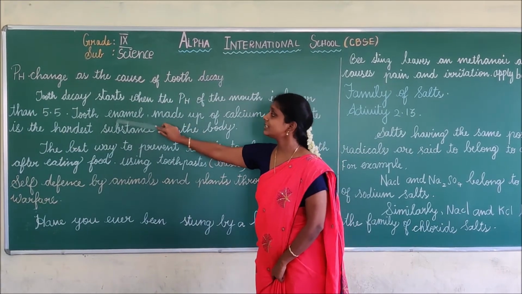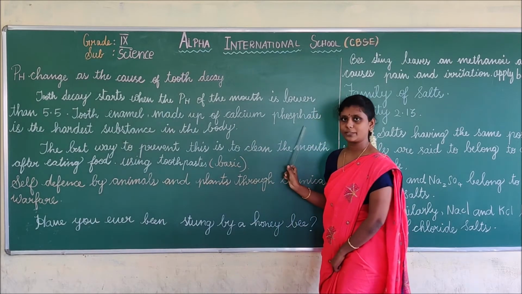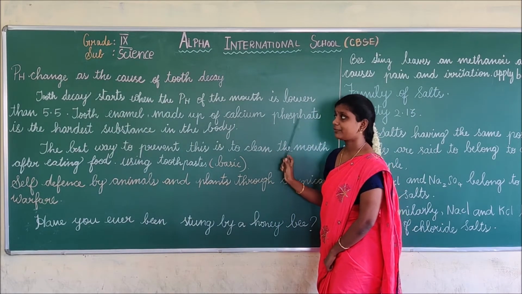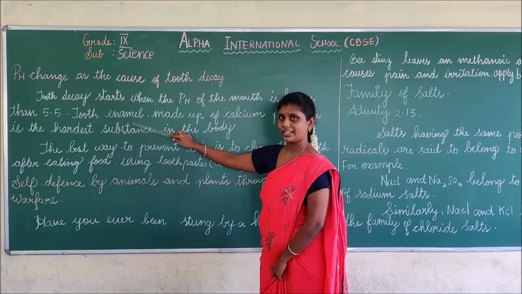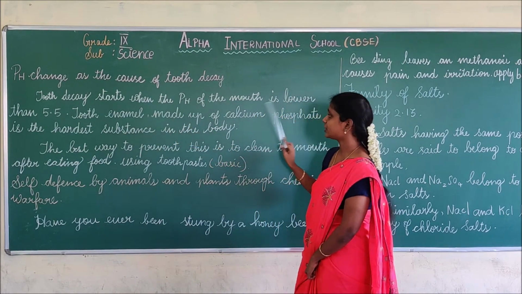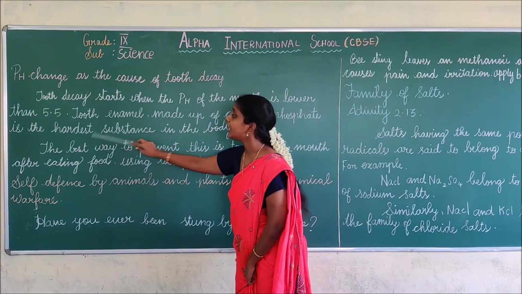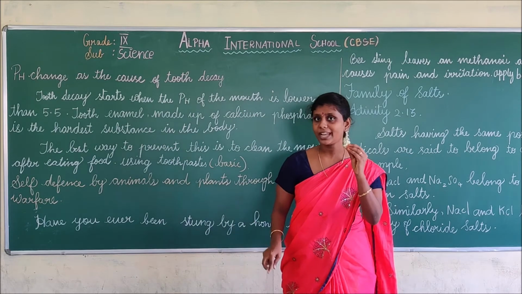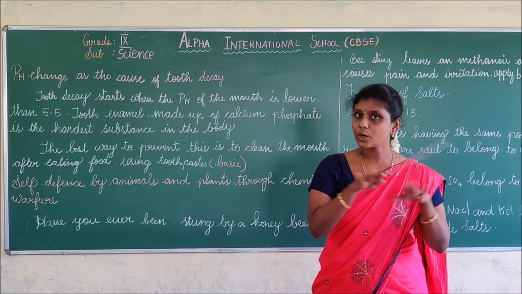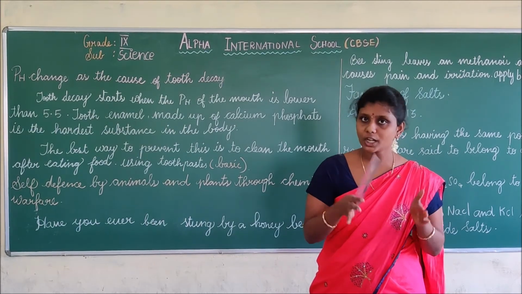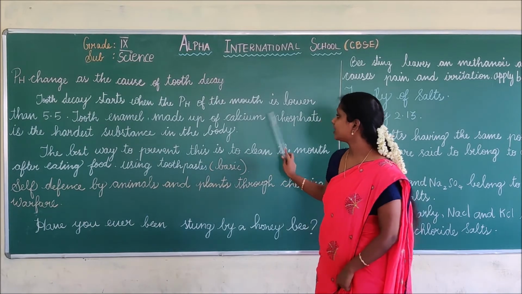Why? Because tooth enamel is made up of calcium phosphate, the hardest substance. If we apply this calcium phosphate on the tooth decay, it won't dissolve in water or food. For that purpose, the dental doctor applies calcium phosphate.